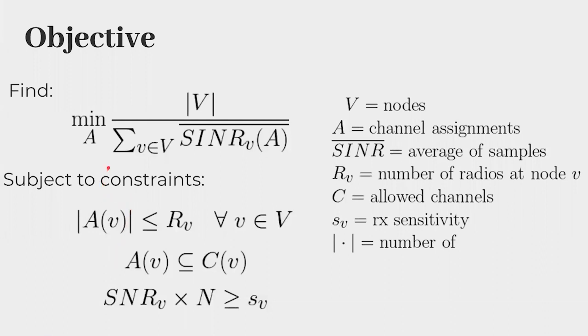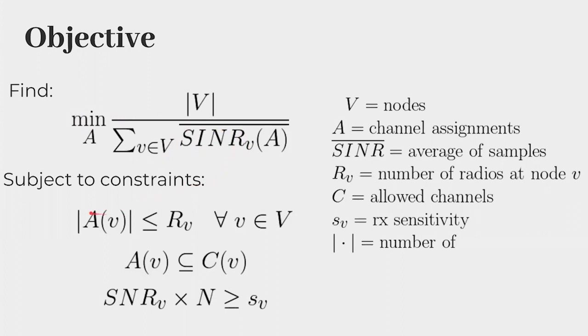So, more formally, we aim to find the channel assignment A that minimizes the inverse of the average SINR, averaged over all the nodes V in the network. This bar indicates that each SINR at node V is in fact an average itself of a number of samples.